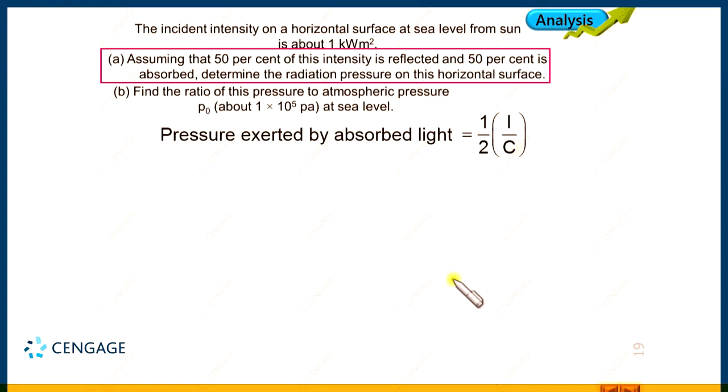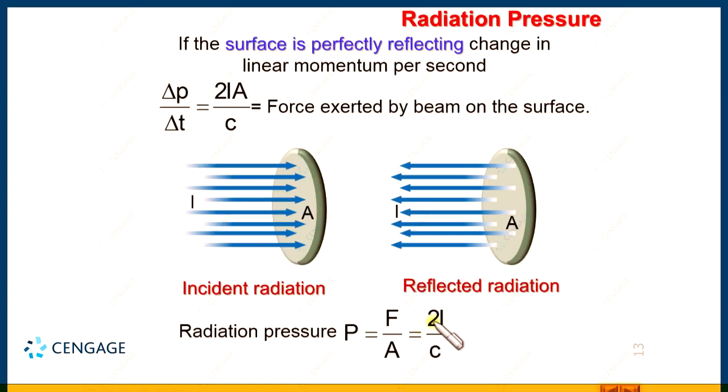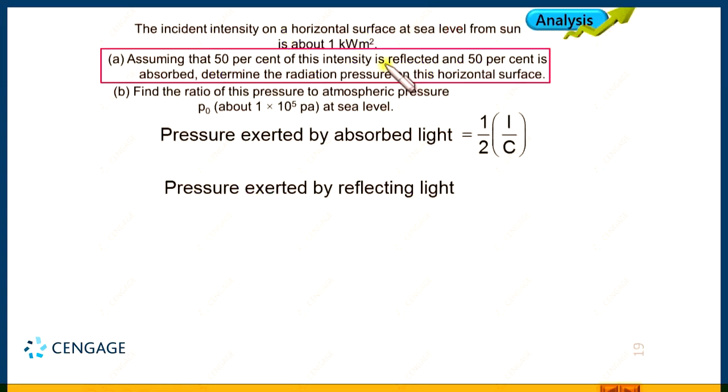Similarly, we can find the pressure exerted by the reflected light, and we have learned this should be equal to 2I divided by C. It is the case when 100% of the radiation is reflected back, but in our case it is only 50%. That means we need to take 50% of this quantity, and this is equal to 1 by 2 times 2I divided by C, right.